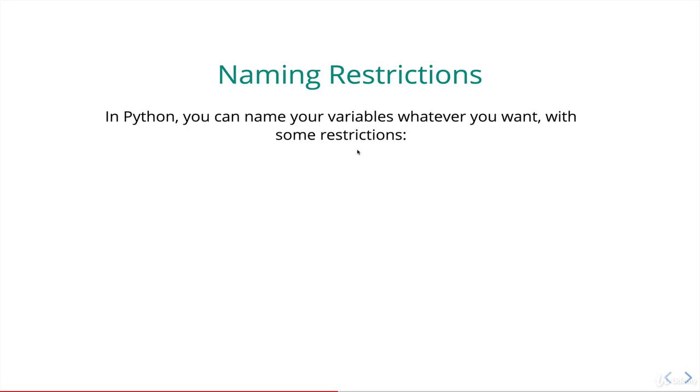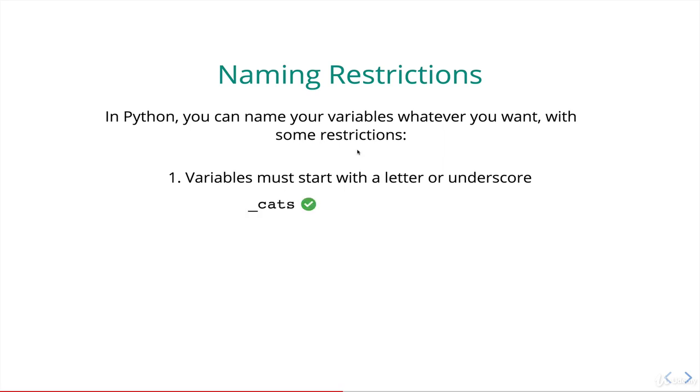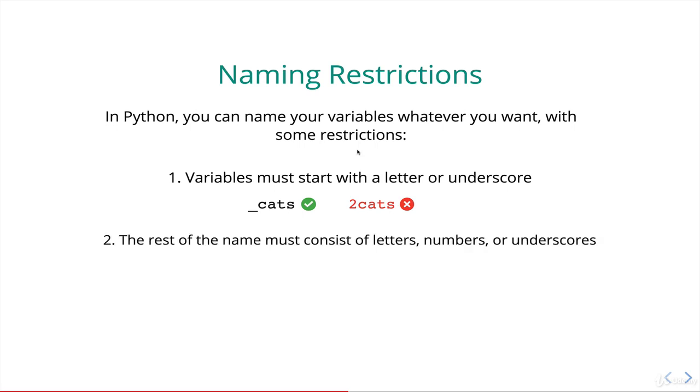So in Python, you can name your variables whatever you want with a couple exceptions. Variables have to start with a letter or underscore. So we can't have one start with a number like 9, or a parenthesis, or a question mark. It needs to be a letter or underscore. So cats, _cats is good. 2cats is not good.